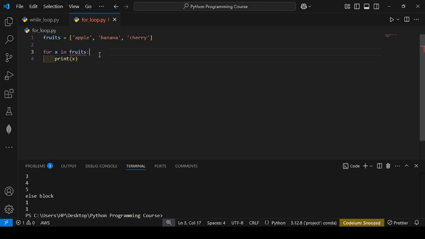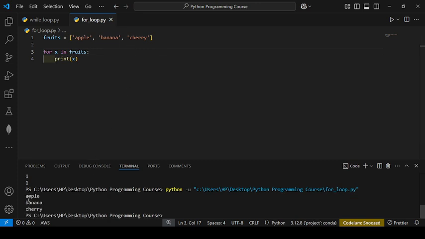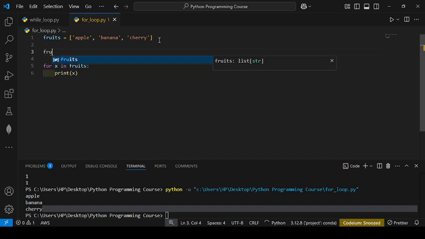Okay, if I run it, you will see apple, banana and cherry in the output. Okay, this is the output of the iteration. Here fruits may be a dictionary, set or tuple, and if I iterate over a string, I write here text, I write here fruit name. Okay, fruit name, so I write here banana.